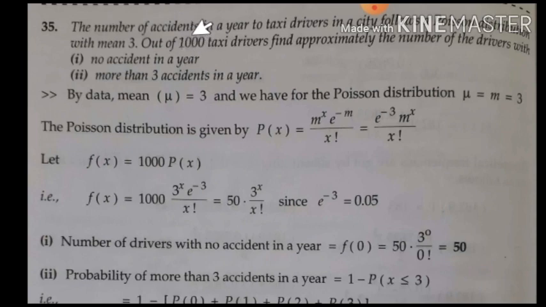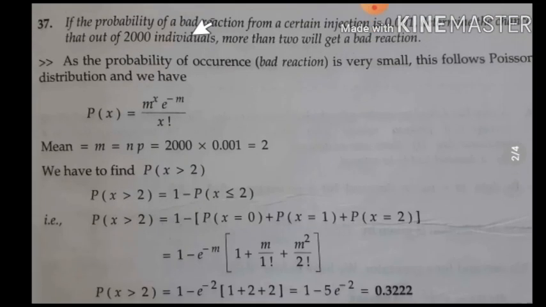Okay. Let me take one more example. Here, if the probability of bad reaction from a certain injection is 0.001, determine the chances that out of 2000 individuals, more than 2 will get a bad reaction. Now here you have to decide in an exam, if this question comes, which distribution should be applied.